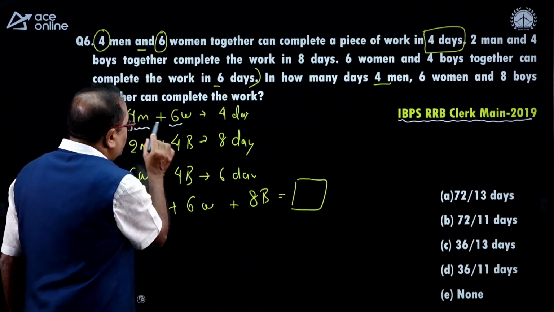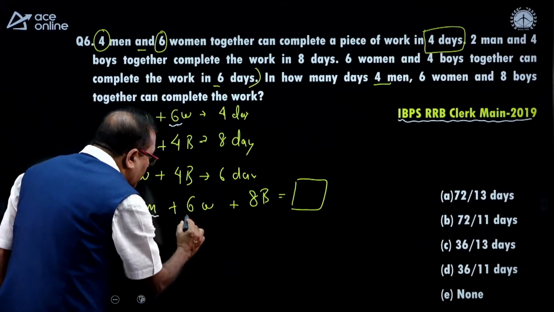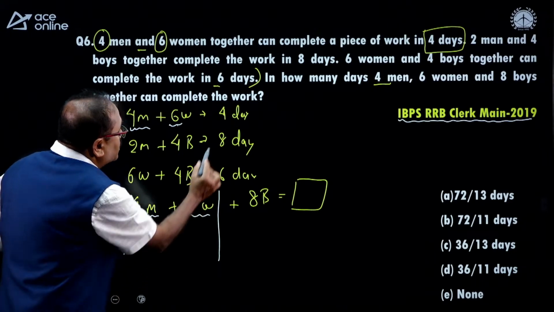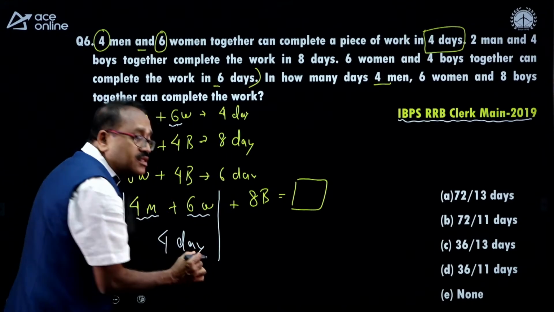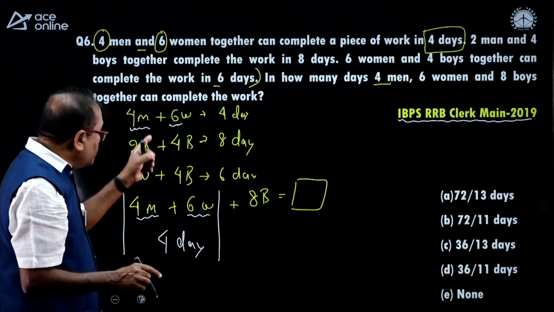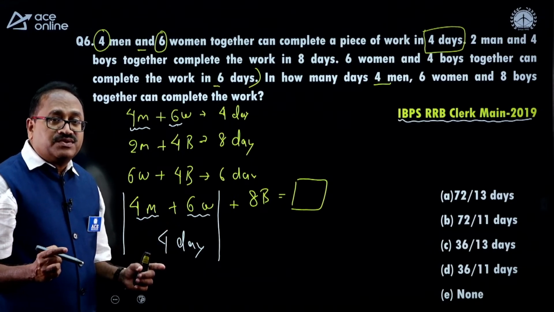Look at this one, 4 men and 6 women. I know that this group can complete the work in 4 days, which is already there in the question. If you don't notice that, it will consume a lot of time.